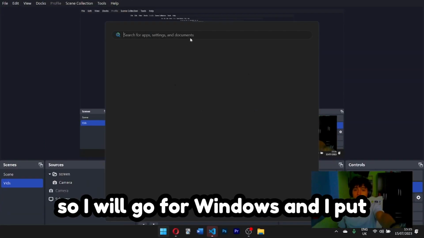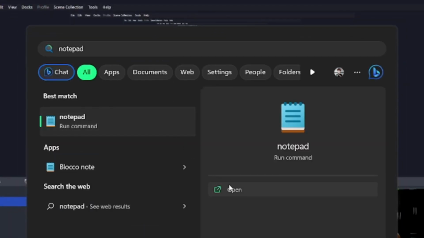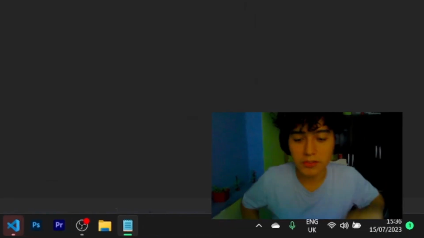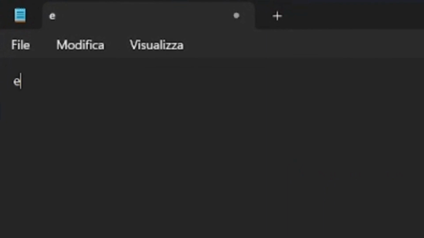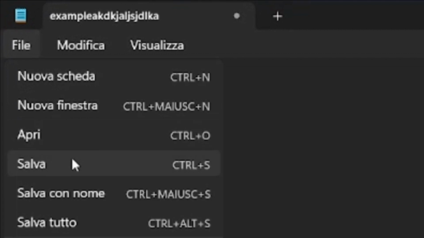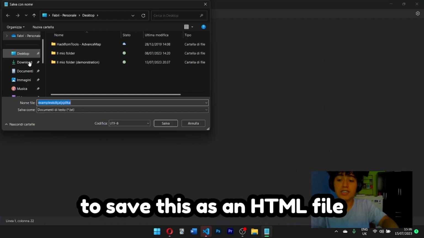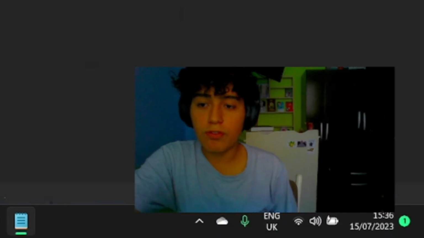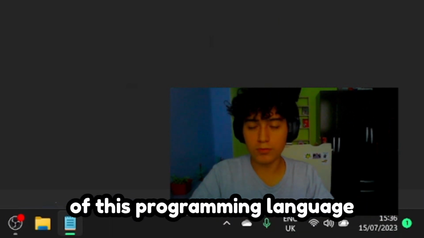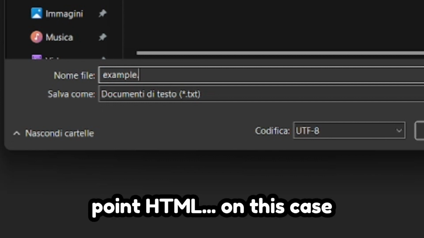Okay, so I will go to Windows and I will write Notepad. We open it. Okay, we have this. That is all we actually need to learn to code. For example, I will write an example text. And to make an HTML file, what we have to do is Save As with a name. To define your file as HTML, we have to use the extension of this programming language, which is your name plus a point, okay, point HTML.